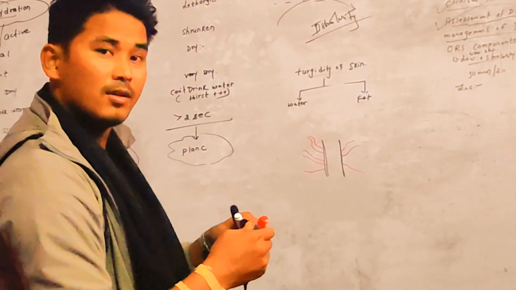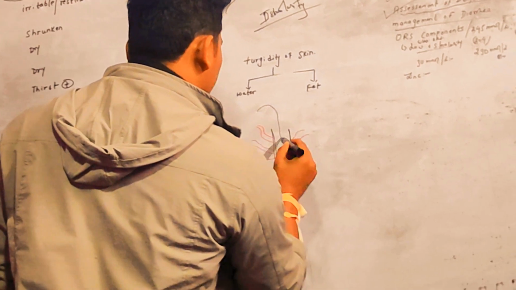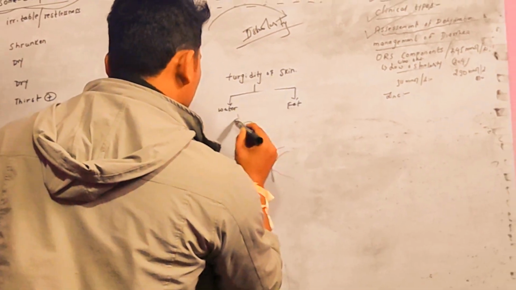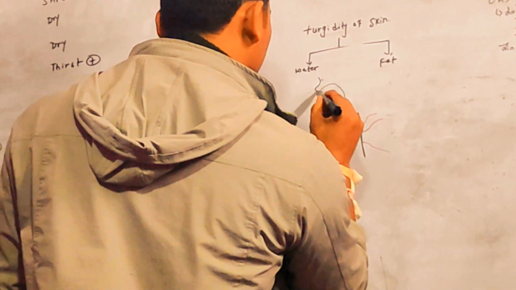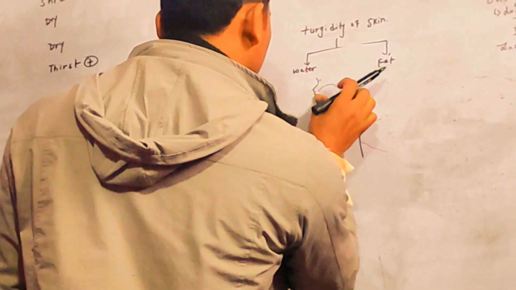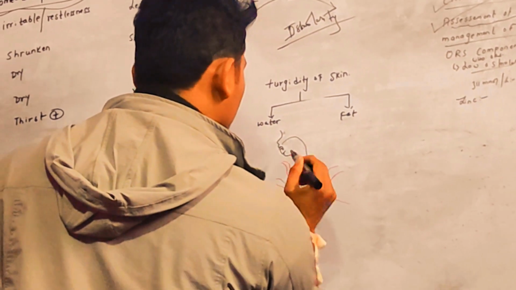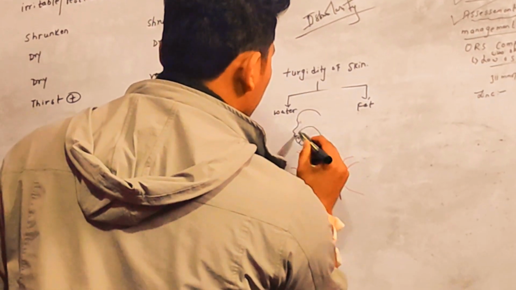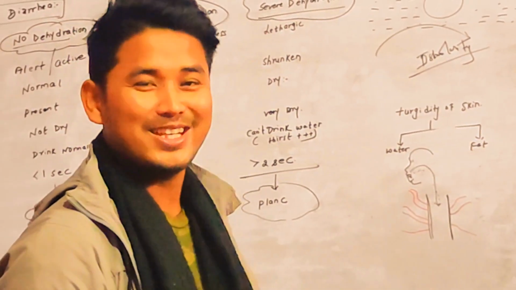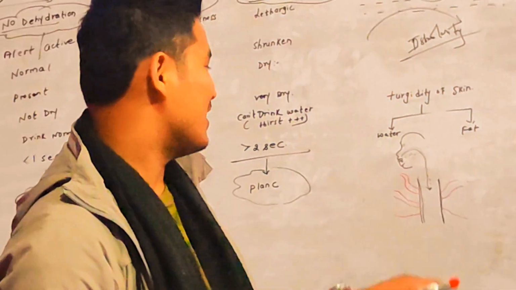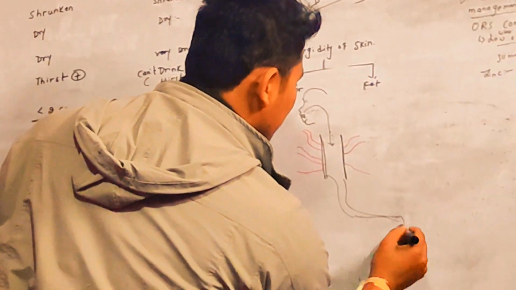As you know, in case of diarrhea, whatever content you are taking through the mouth is not going to stay long in the intestine or GI tract, and it will pass from the anus.